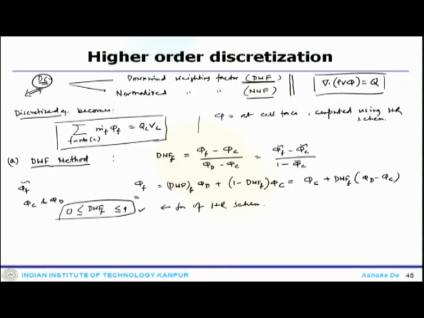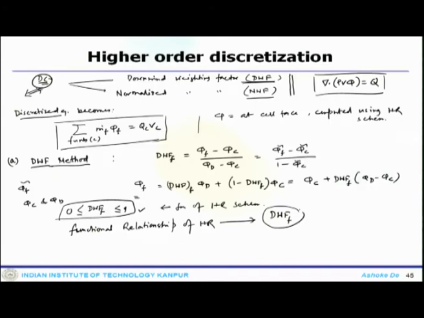So, one can use the functional relationship which we have already established for the HR scheme to find out this DWF factor, instead of calculating it using the computed face value.